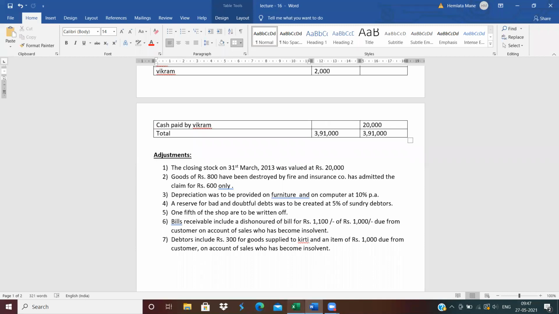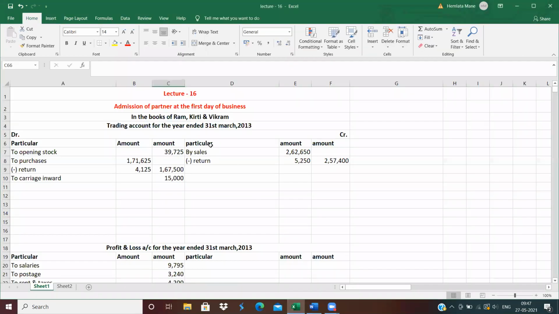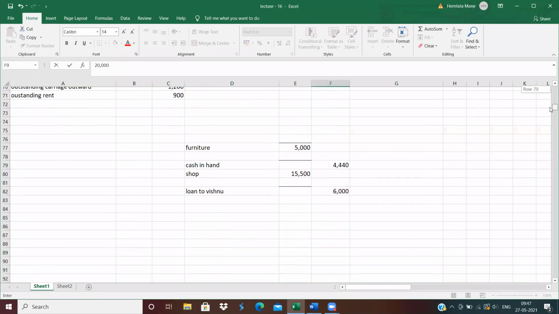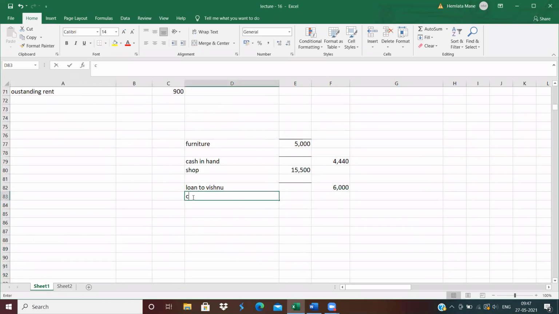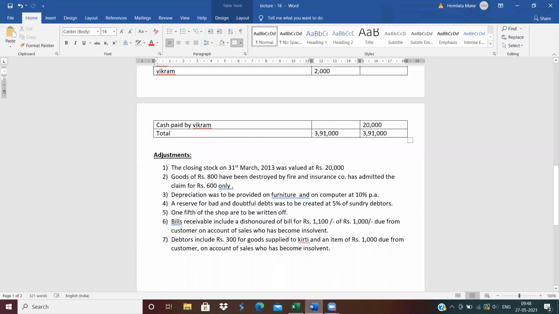So all of you know what will be the two effects of closing stock. First effect, trading account credit side, by closing stock. How much is the value? 20,000. Second effect on the asset side, closing stock, amount 20,000. Clear? Two effects of closing stock: trading account credit side, and second, asset side.